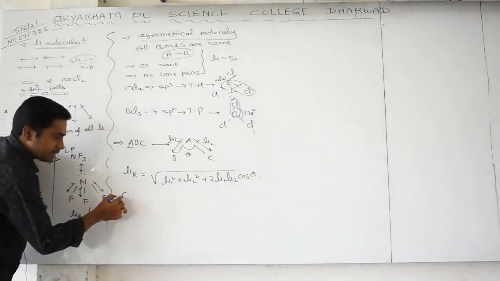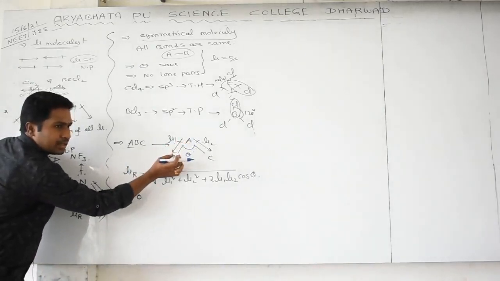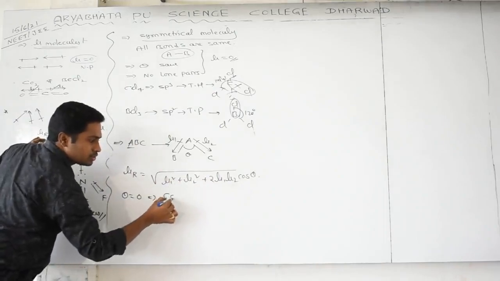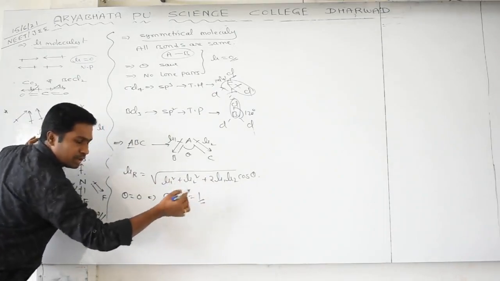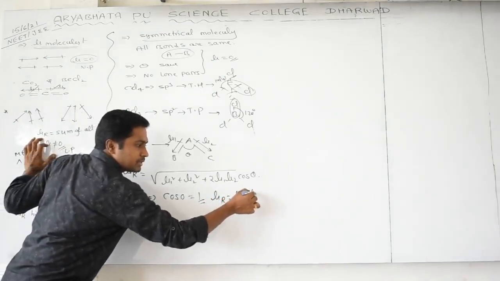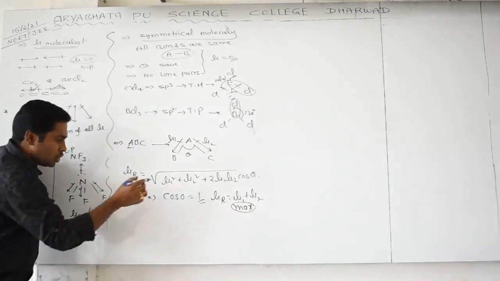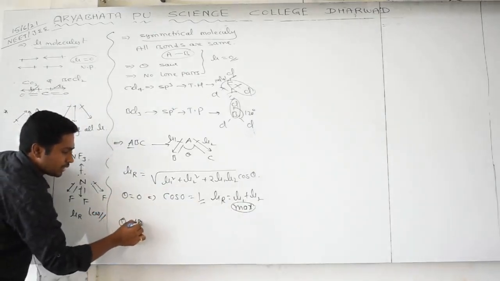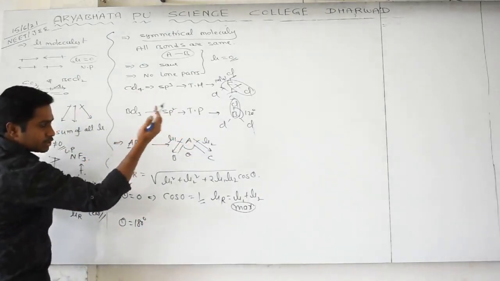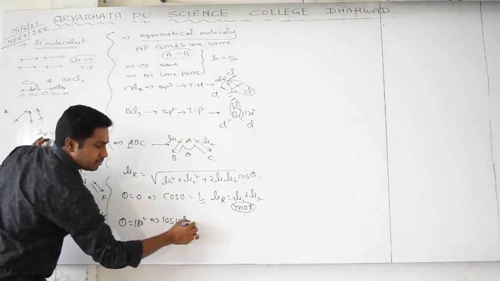Now if we take theta as 0, theta is 0 means both bonds are lying in the same line. Then what happens? Substitute here cos 0. Cos 0 means 1. Then what are you getting? Resultant dipole moment is equal to mu1 plus mu2, which means maximum because it is the sum. Now you take theta equal to 180 degrees. In this case, when the bonds are like this, the angle between them is 180, and you know very well cos 180 is minus 1.